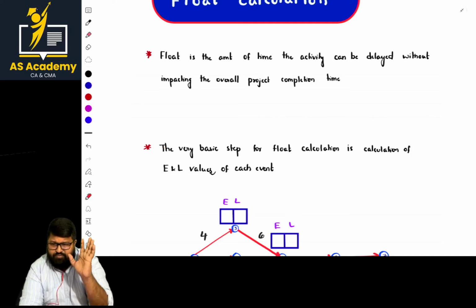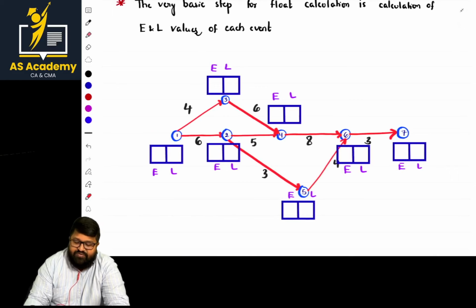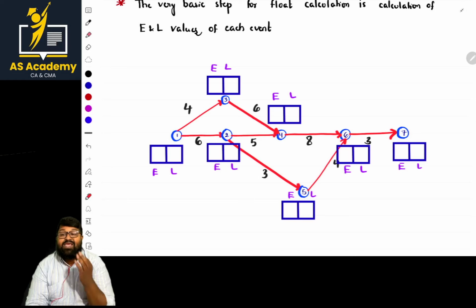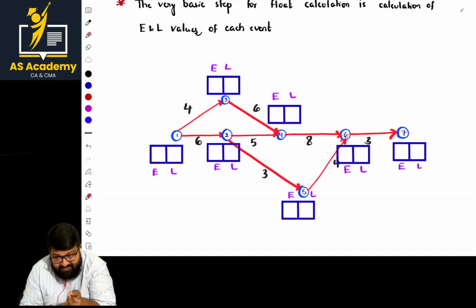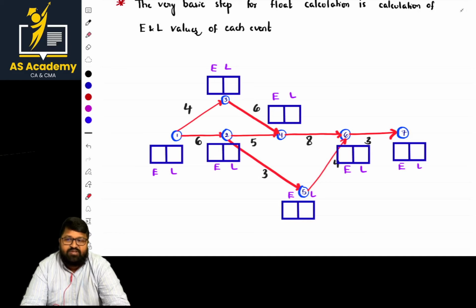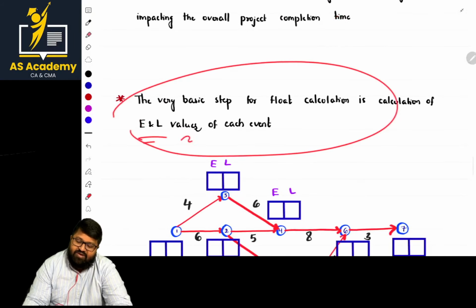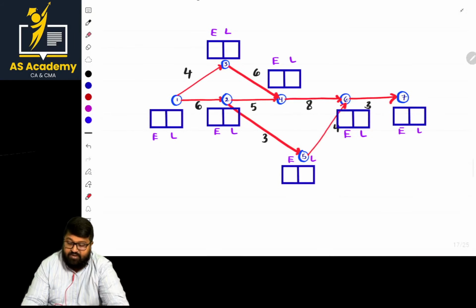For the sake of float calculation, the base is that first we need to construct the diagram, and then we have to calculate E and L values for each event. For E and L values, there are fundamental rules, and based on those rules we can proceed. In a regular class, I explain everything, but from an exam-oriented point of view I am going with only the process, so that it will be effective for revision. So the very basic step is to calculate E and L values for each event. Once the diagram is done, for each node or event we need to calculate E and L values.